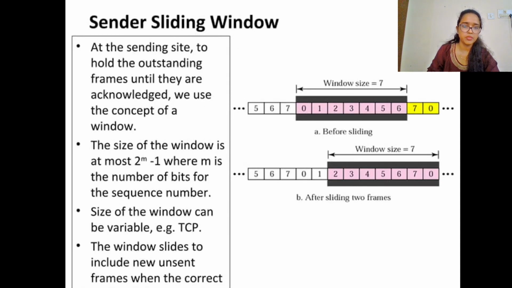In this frame, we see that the window size is 7. At the sending side, to hold outstanding frames until they are acknowledged, we use the concept of a window. After transmitting the frame, the window will be waiting for the acknowledgement from the receiver. After receiving the acknowledgement, the window starts expanding from the right side.